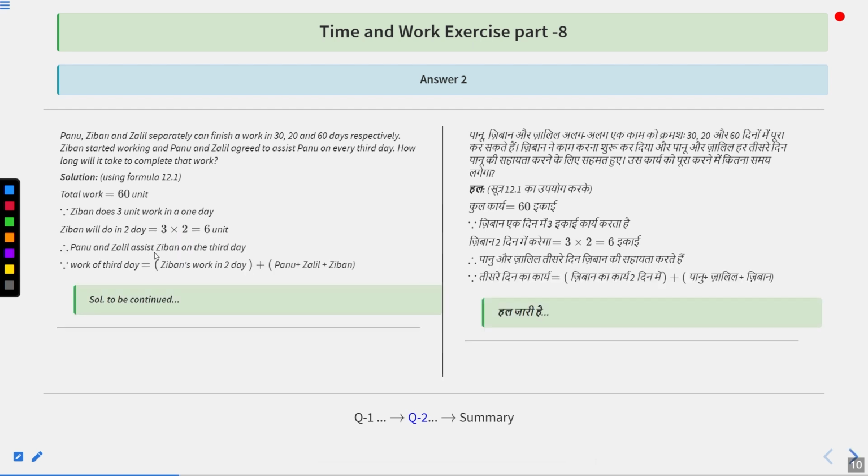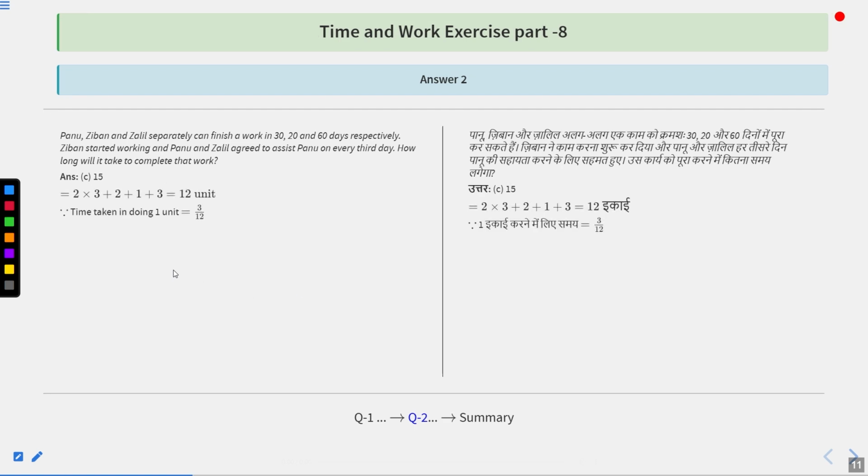So Panu and Jalil will assist Jiban on the third day. So work done on the third day is equal to Jiban's work plus Panu plus Jalil. Now, from the efficiencies, we are going to get 2 plus 1 plus 3, that is 6 units. That means, together, 12 units in 3 days. So time taken in doing 12 units is 3 days. So time taken to complete 60 units is how much? 3 upon 12 into 60, that is 15 days. So option number C is the correct answer.